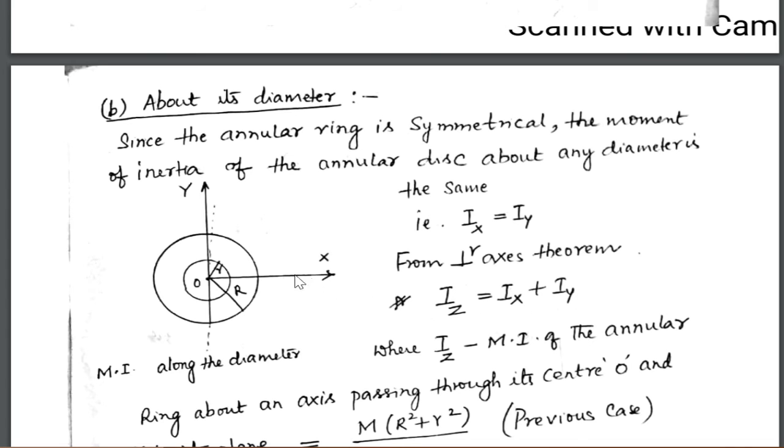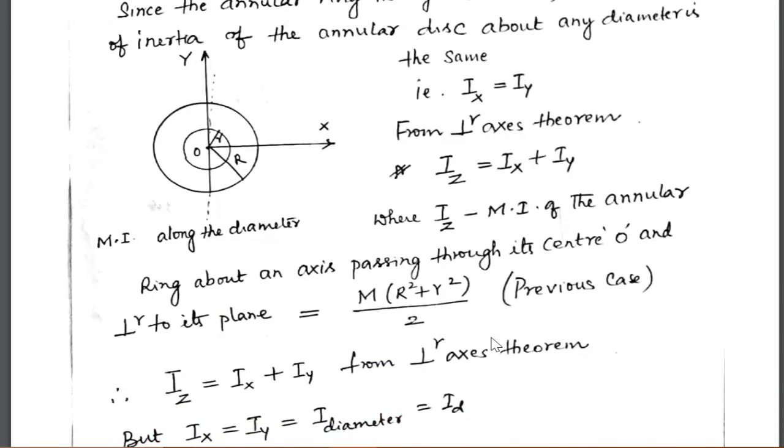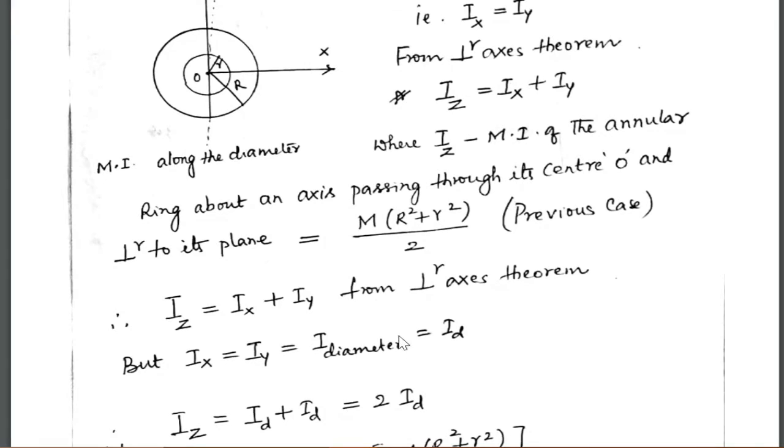So here the Z axis is passing through the center O of the annular ring and it is perpendicular to the xy plane as well as perpendicular to this annular ring. So this Iz, where Iz is the moment of inertia of the ring about an axis passing through its center O and perpendicular to its plane, is equal to m(R square plus r square)/2. That is from the previous case, case 1.